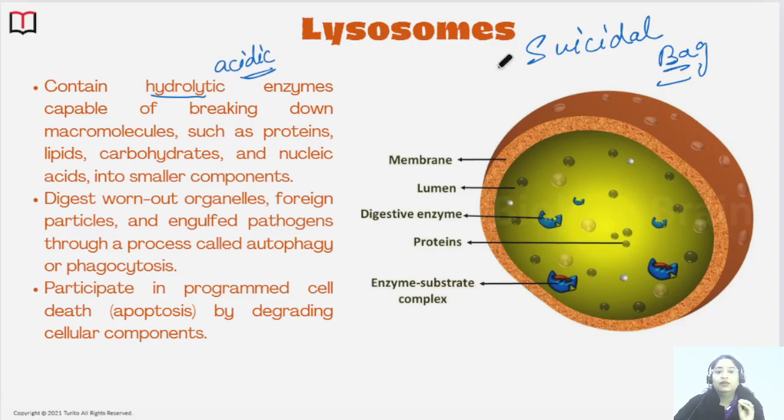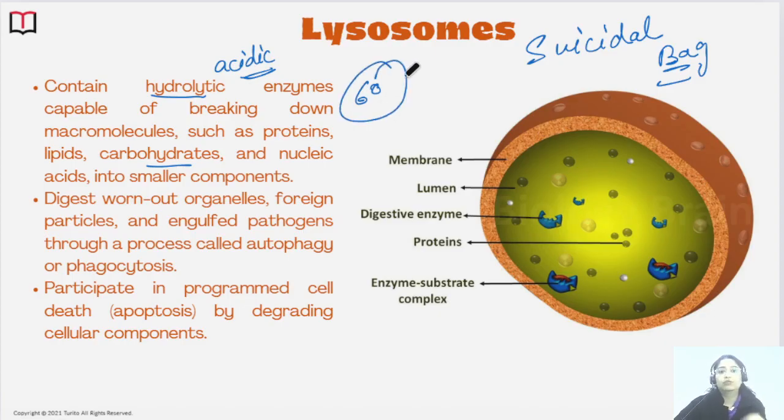These enzymes help to break down macromolecules like proteins, lipids, carbohydrates, and nucleic acids. For example, carbohydrases, nucleosidases, and lipases. All of these are hydrolytic enzymes, and there are almost around 60 types of hydrolytic enzymes present.